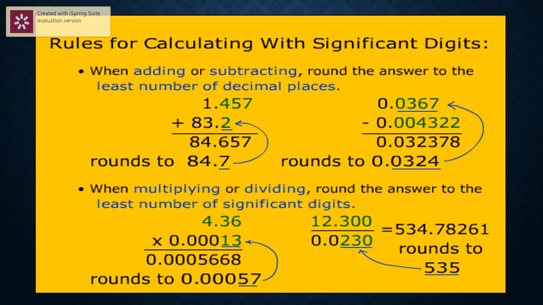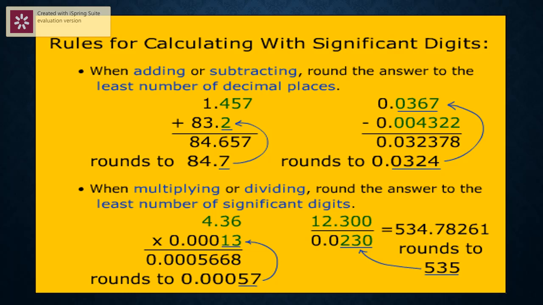For example, 1.457 plus 83.2, answer is 84.657. How to express it with respect to significant figures? Out of the two, which has got the least significant figures? It is 83.2. That means our answer should be up to 3 significant figures. So 84.657 is written or expressed as 84.7, which has 3 significant figures. The same rule applies for subtraction also.